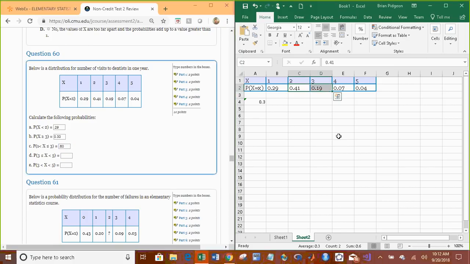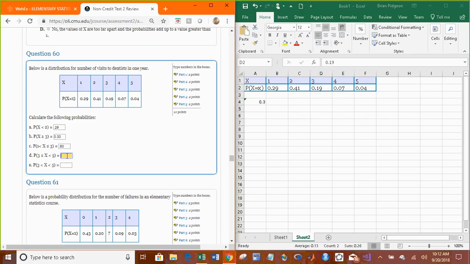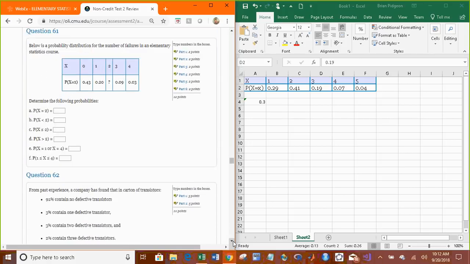Okay, 3 is less than or equal to x is less than 5. Another way of saying that is between 3 and 5, including 3, not including 5. So 3 and 4: 0.26. And then 3 is less than x is less than 5. Well, it's not including either of those values, so what's the only value between those? 4, which occurs with a probability of 0.07. Right.